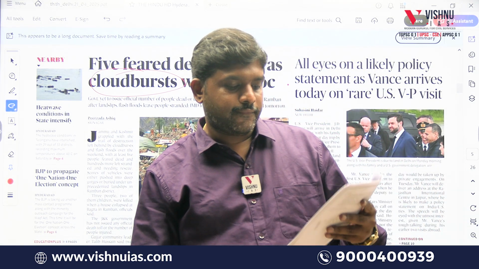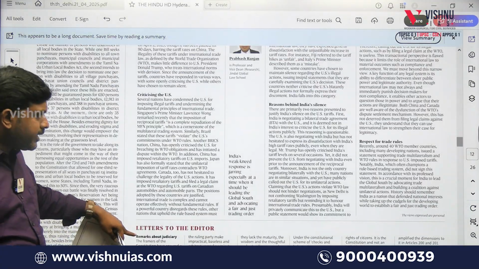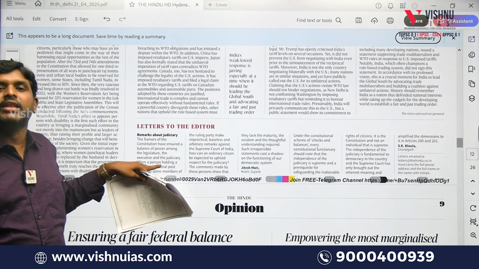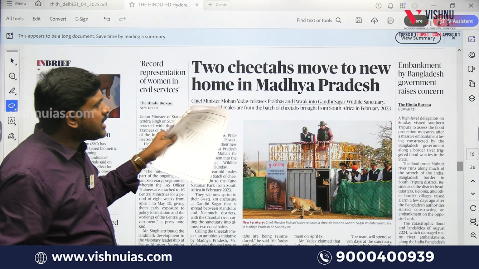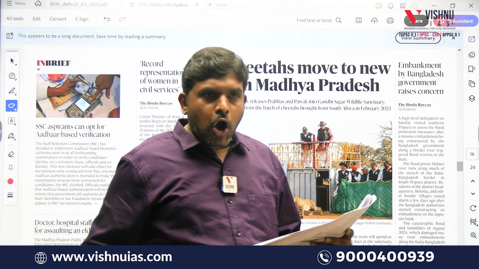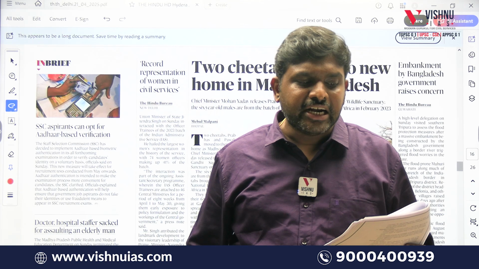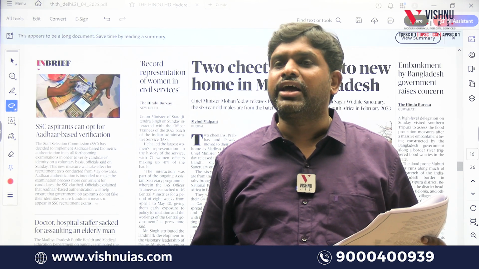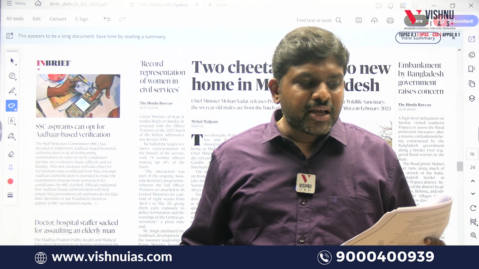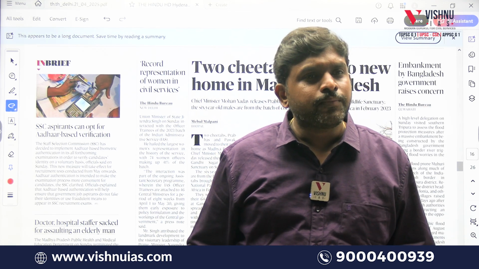Second MCQ you see. Letters to the editor is there, no, here if you see. Letters to the editor is also very important. It will directly give you opinion. Two cheetahs move to new home in Madhya Pradesh. See the second question. All cheetahs translocated to India under the program have originated from countries located exclusively in the South African region. Yes or no? South African continent means South African region. Second statement. Gandhi Sagar Wildlife Sanctuary is the first site in India. Whether it is first site is what? Uno National.